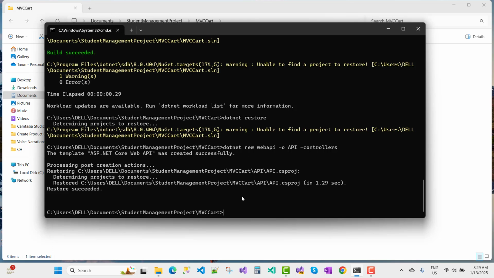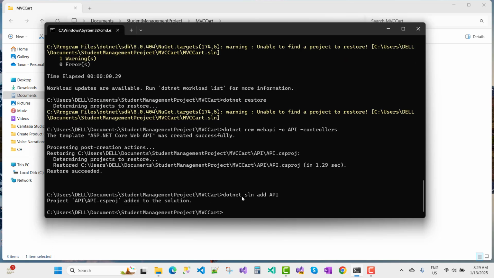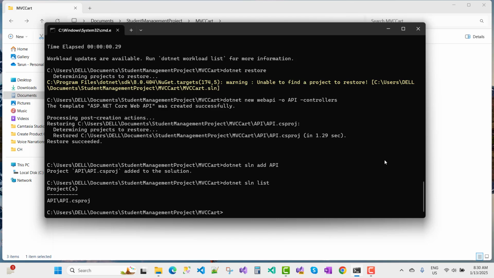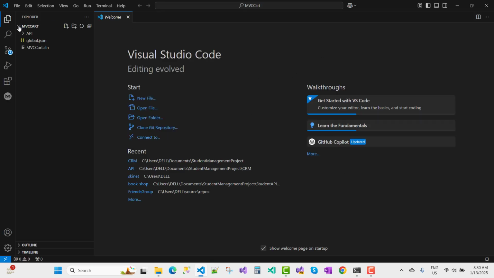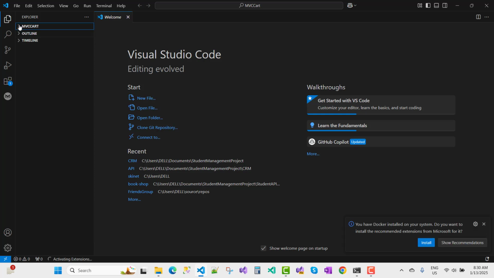So you can see dotnet sln add API, and you can see API is there. With dotnet sln list, under it we have the API project. Now I want to open it in Visual Studio Code, and here you can see we have the MVC cart applications. Activating extensions, and now here we have a Solution Explorer.